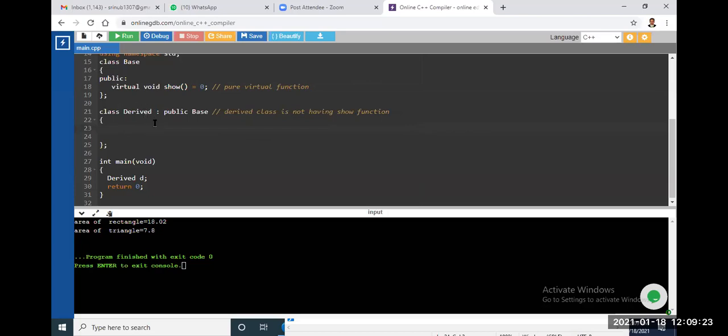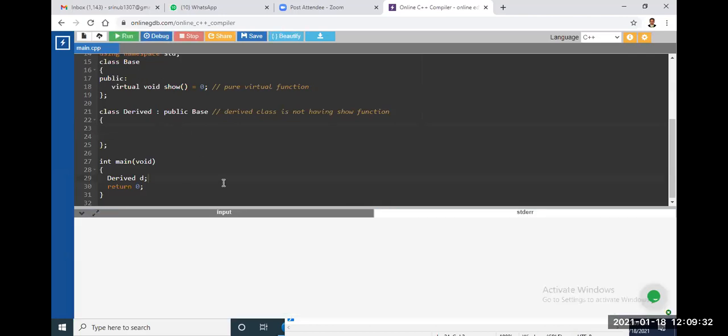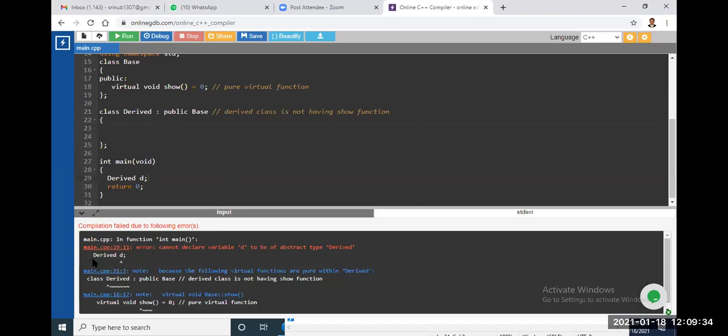Derived class also becomes the abstract class. For the abstract class, we cannot create an object. You can see here, you will get an error. You can confirm that. See, derived D cannot declare the variable D to be of abstract type derived. So class derived also became the abstract class here because we have not implemented the show function in the class derived. If you implement the show function in the derived class, then the class derived is not an abstract class. So this is about this point here.